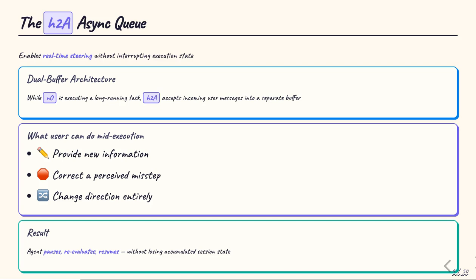That's where the H2A async queue comes in. It's a dual-buffer queue that sits alongside the main loop. While the NO loop is executing a long-running task, the H2A queue accepts incoming user messages into a separate buffer. The user can interject mid-execution, providing new information, correcting a misstep, or changing direction entirely. The agent pauses, reevaluates its trajectory, and resumes, without losing the accumulated state of the session.